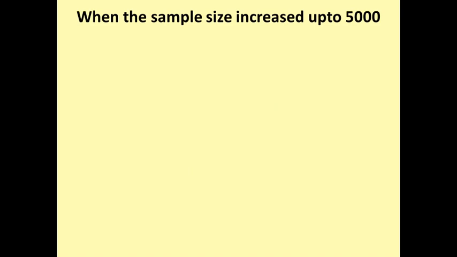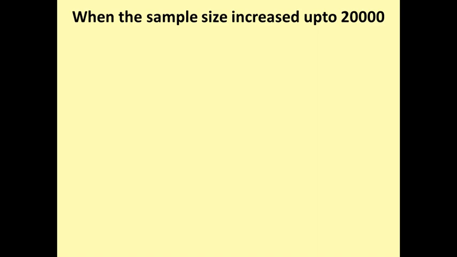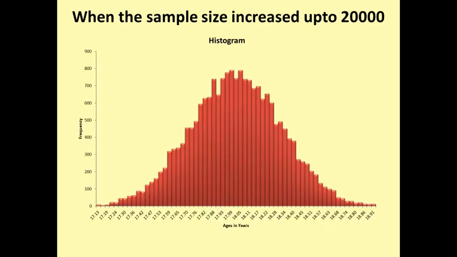Now I am unable to show you the frequency table because the length of the frequency table doesn't fit in this particular slide, but I can show you the histogram, and the histogram is like this, and the bars are further thinner, and the categories or measurement values have 2 decimal places accuracy. So now it is difficult for us to observe the same proportion of students having 17.9 and 18.1 years, and if we further raise the sample size to around 20,000, the histogram looks like this.